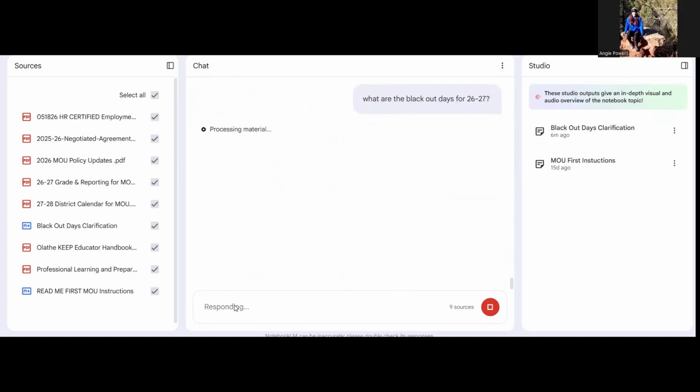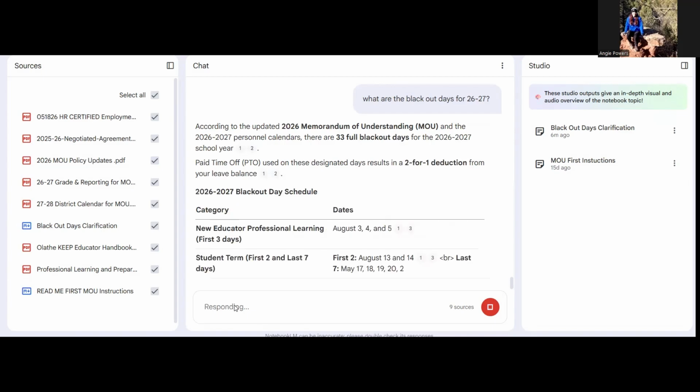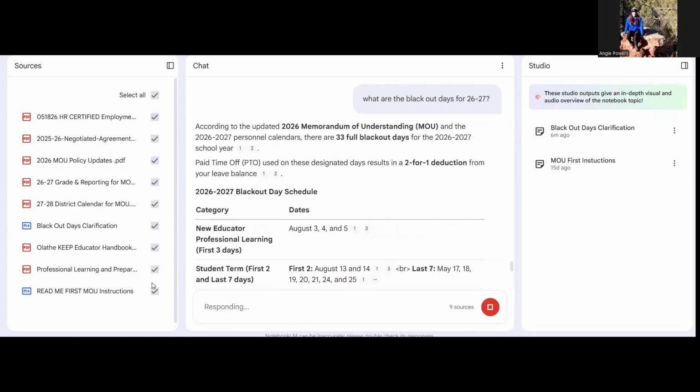One of the most important things that I want you to know about is that Notebook LM allows you as the human to double check that the information provided to you is accurate. And it does so as kind of like a footnote with the information it provides you. So you'll notice it is taking a little bit of time because it's really trying to make sure all that information is correct. This is a great tool, but we always want to keep humans in the loop. So here it will go ahead and provide you the information.